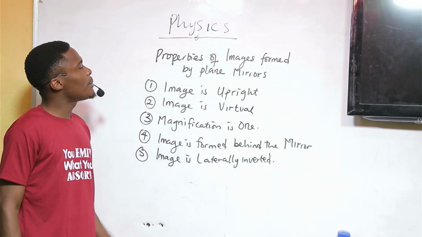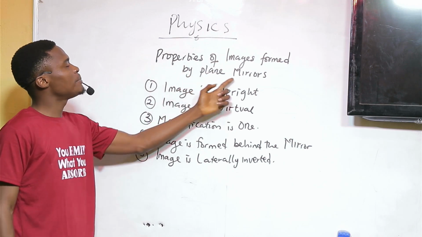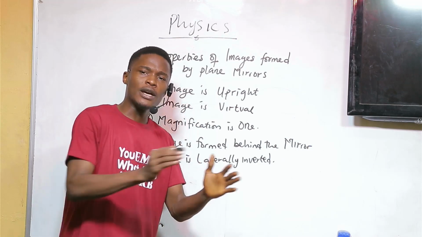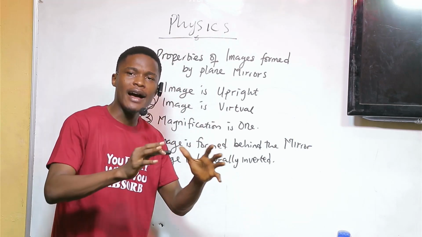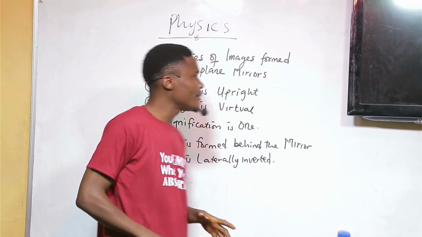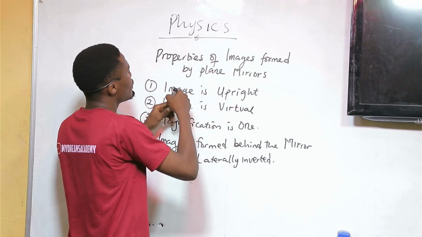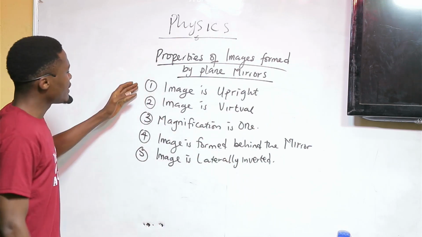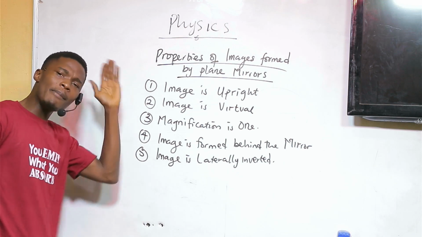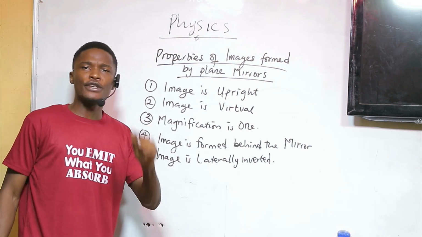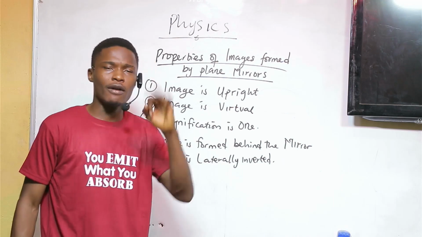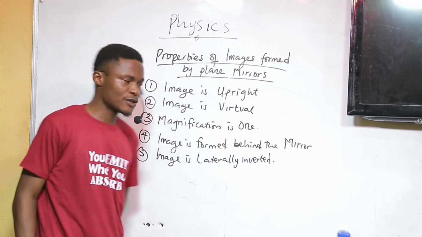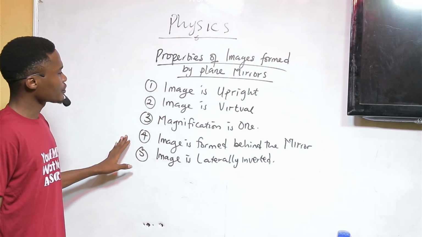Okay, so we are going to talk about properties of images formed by plane mirrors. We have talked about how images are formed in plane mirrors, whenever you have multiple mirrors in the same environment. Now we are going to talk about the properties of images formed by plane mirrors. These are the 5 properties of any image formed. Remember earlier we talked about properties of images formed by pinhole camera. We had 3 of those properties, but now we have 5 properties of images formed by plane mirrors. Now, what are those properties?